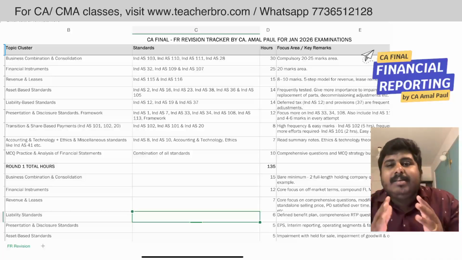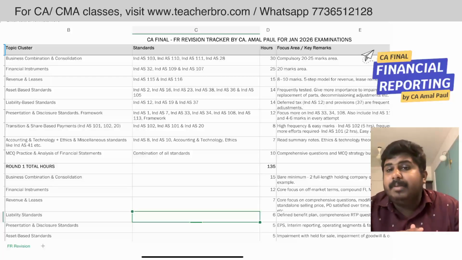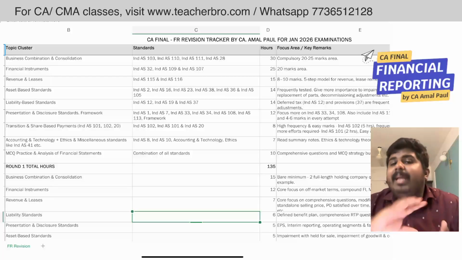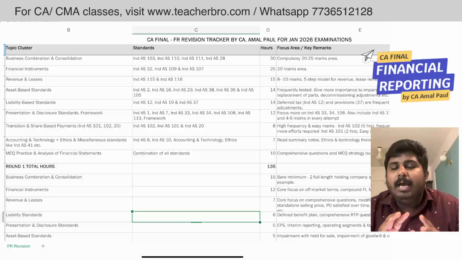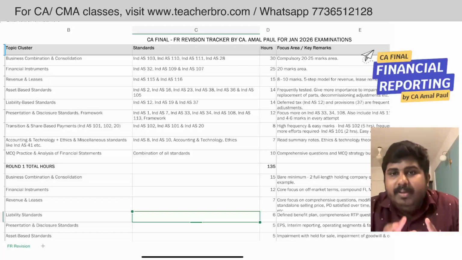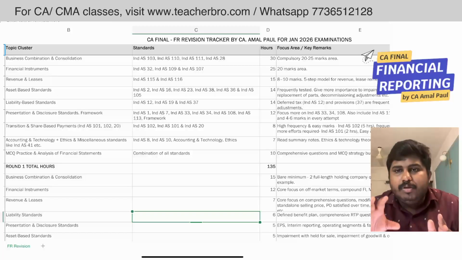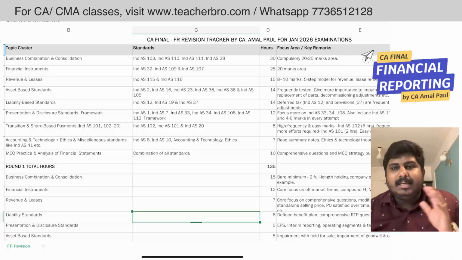Institutes always ask questions from these kinds of presentation standards as well. So by considering all these things, I came up with a revision tracker. I will also give a link for this Excel file. You can use this as a revision tracker.